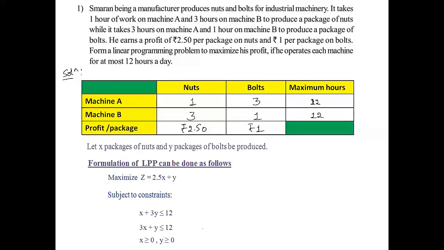That is non-negative constraints. So this carries 1 mark, and 1 mark, 1 mark, 1 mark. So totally 4 marks. So if you miss any step, you lose marks. If you don't write non-negative constraint also, you lose 1 mark. So it's very important to write all the 4 steps.